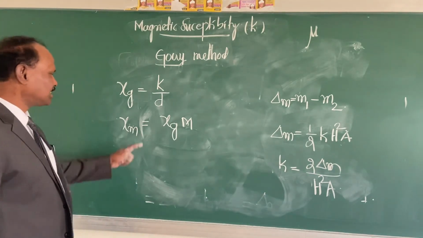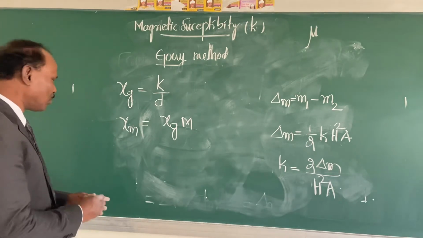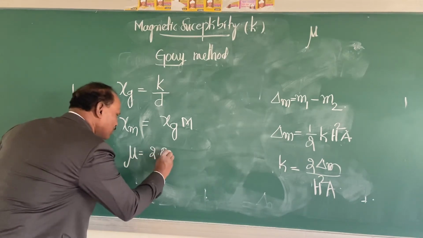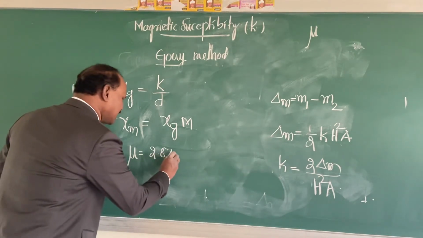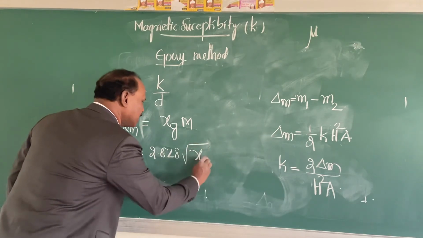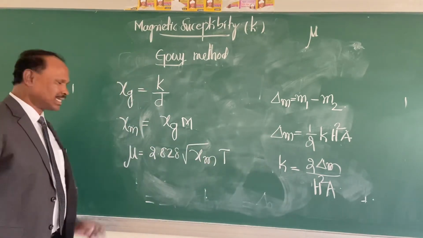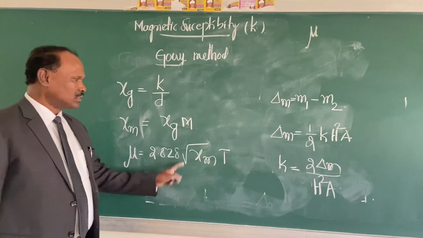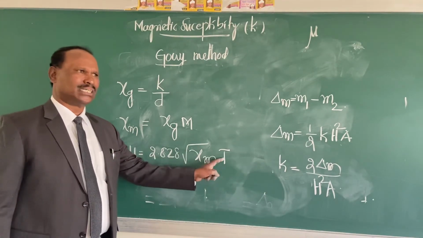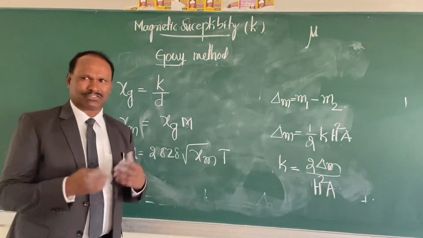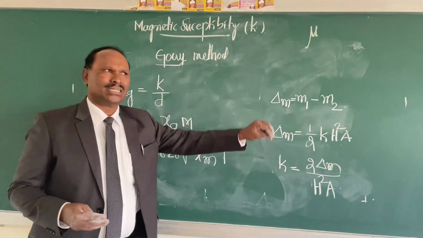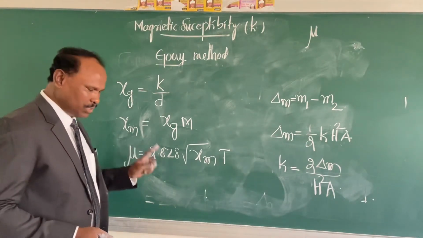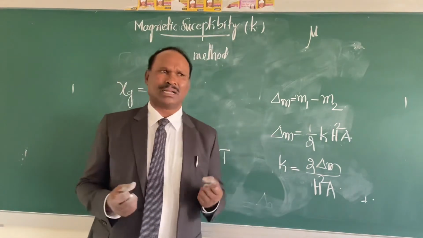Once you calculate this chi m, the magnetic susceptibility per mole, you can calculate the magnetic moment mu by using this equation: mu is equal to 2.828 square root of chi m into T. The T is absolute temperature at which you have carried out this Gouy method experiment. So once you calculate magnetic moment mu, you can predict the number of unpaired electrons.